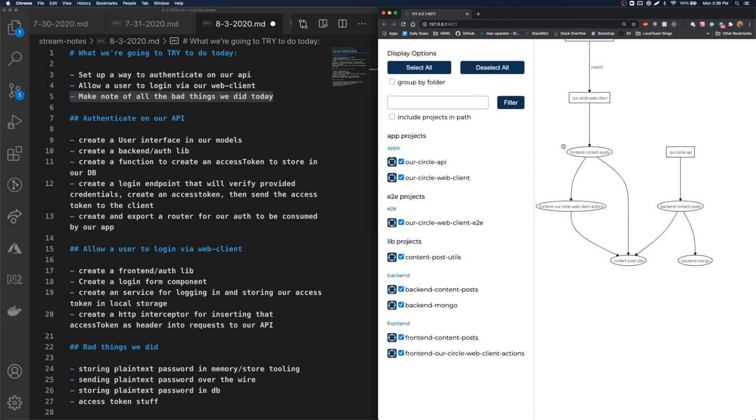And this web client, or this new module for auth, we're probably going to want it to hook into our NGRX actions. So we're going to be dispatching an action for requesting a login or trying to log in. And of course, there'll also be some pieces here in the utils. So that's kind of the plan.